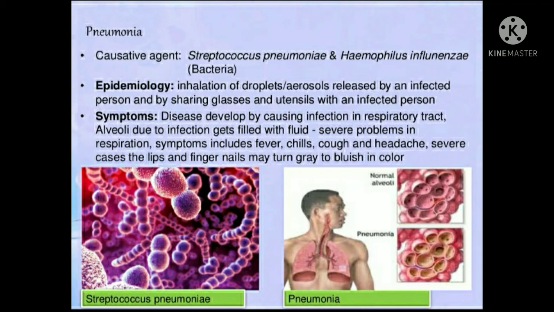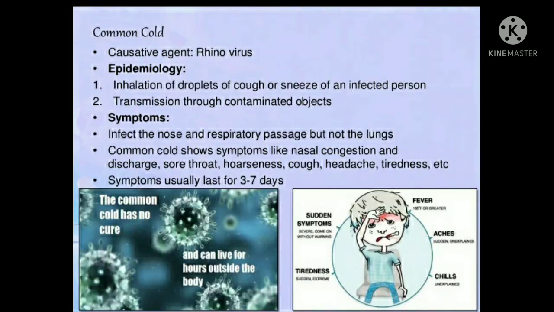In severe cases, the lips and fingernails may become gray to bluish in color, because, as you know, whenever your body becomes deficient in oxygen, these kinds of results are observed. So it is a very painful disease, that is pneumonia.